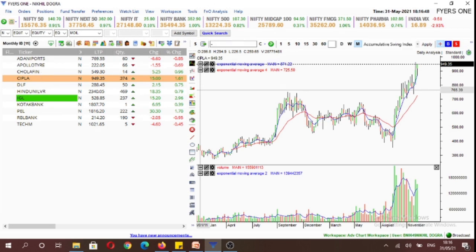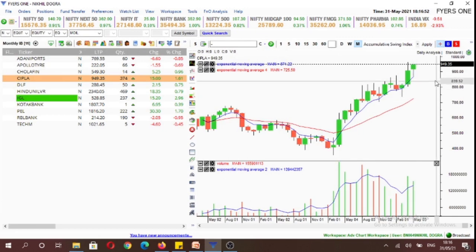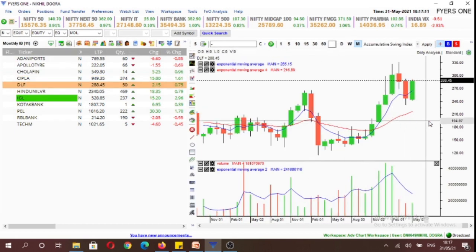Our fourth stock is Cipla. Here you can see that Cipla is again in an uptrend, and we would be looking to establish a position above 952 in this stock. Once it triggers, we'll look to establish a position for a period of 30 days in the cash market. Our fifth stock is DLF. DLF is again in a bull market, and we'll look to establish a position above 292.95 levels. Basically, the inside candle would break to the upside if we breach 292.95 levels.